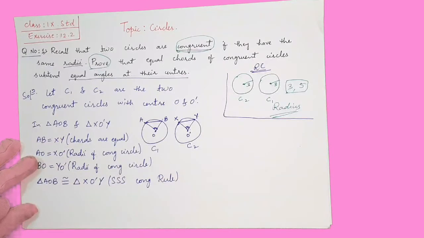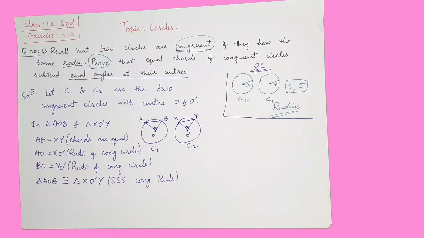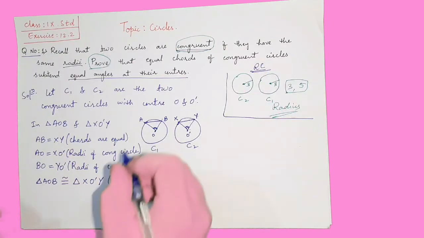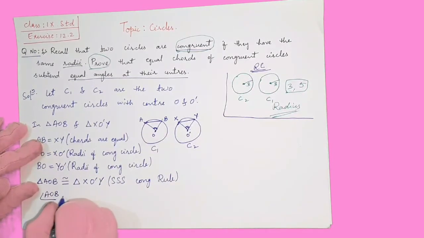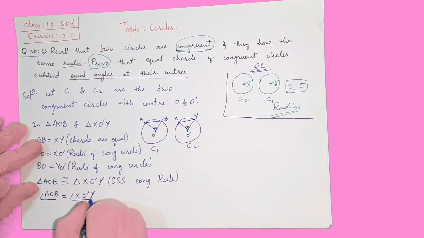When the triangles are congruent, their corresponding parts will be equal, all three corresponding sides and all three corresponding angles. Therefore angle AOB is equal to angle XO dash Y.